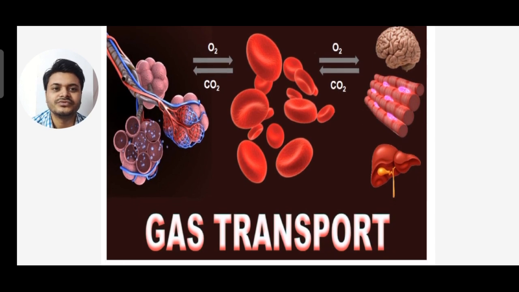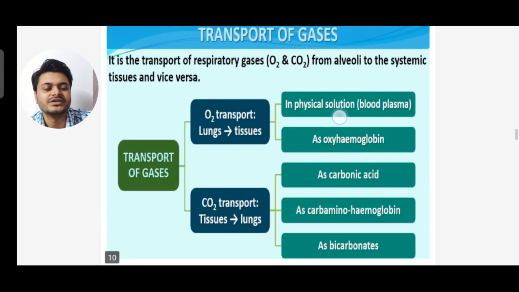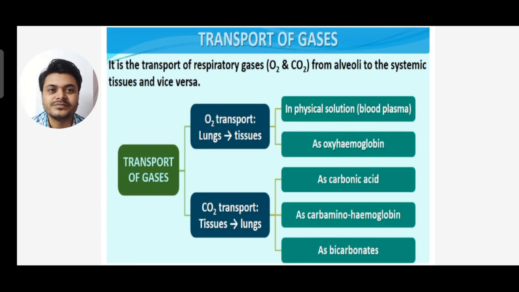Next we move to gas transport, where carbon dioxide and oxygen exchange is taking place. It is the transport of respiratory gases, oxygen and carbon dioxide, from alveoli to the systemic tissues and vice versa. Oxygen transport is from lungs to tissue, and carbon dioxide transport is just the reverse, from tissue to lungs.